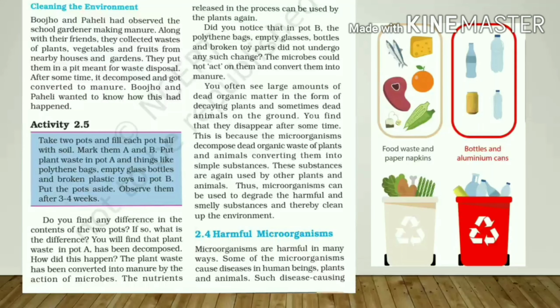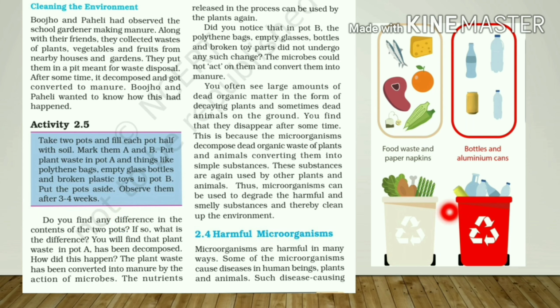Next one is cleaning the environment. So let's find out what happens here. Take 2 pots and fill each pot half with soil. Mark them A and B. Put plant waste in pot A and things like polythene bags, empty glass bottles and broken plastic toys in pot B. Put the pots aside. Observe them after 3 to 4 weeks. You know what will happen after 3 to 4 weeks?